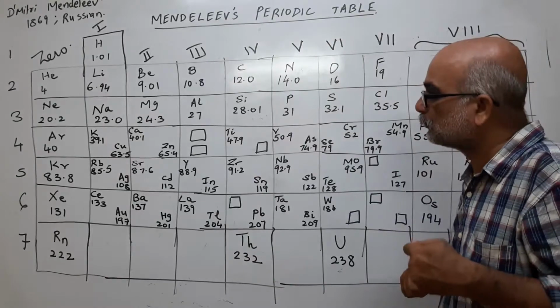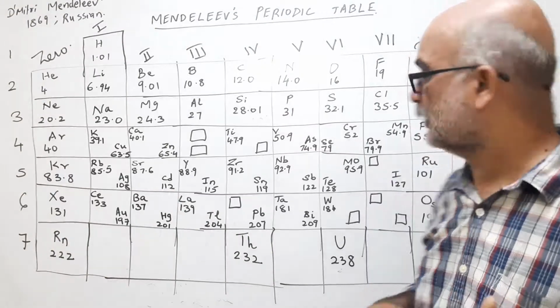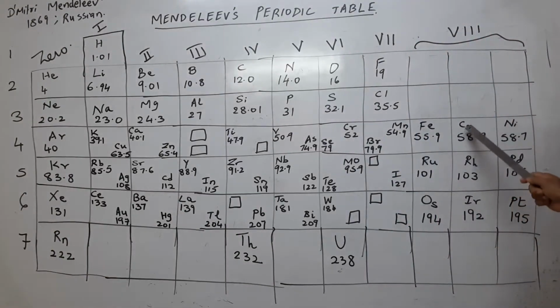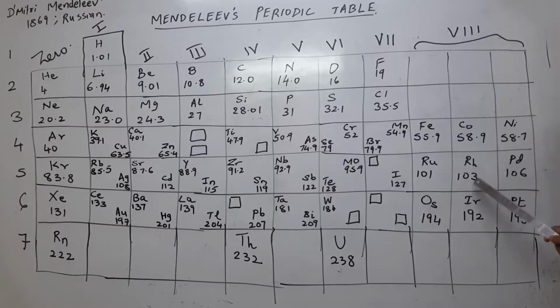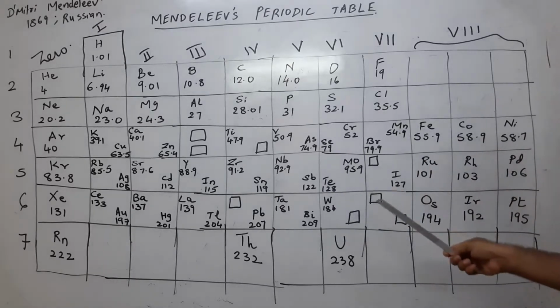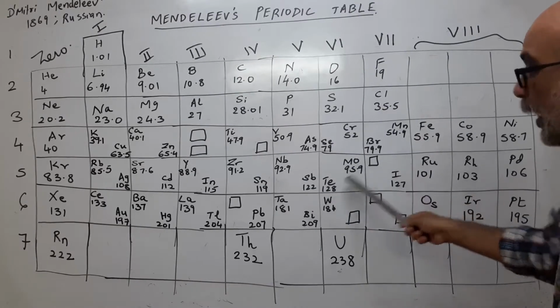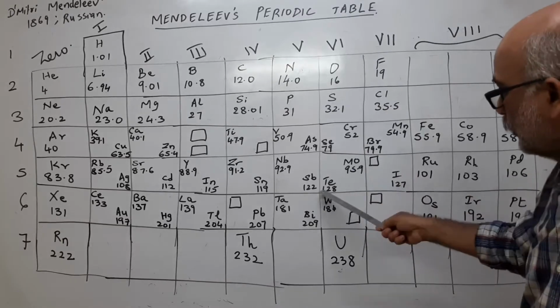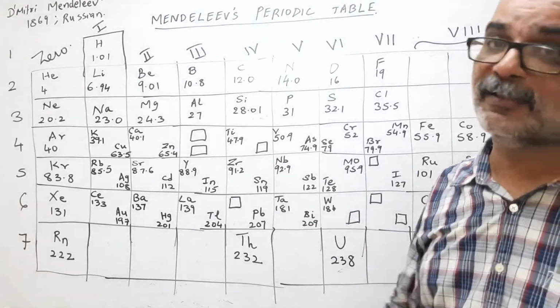Now, there are certain elements which were not adjusted as per the increasing order of atomic mass. Let us see here, cobalt and nickel. Cobalt is 58.9, and nickel is 58.7. Actually 58.7 should have come here and 58.9 should have come here, but it was not so. Similarly, take tellurium at 128 and iodine here. Iodine should have come here and tellurium should have come here, because it is an increasing order. So 127 should come first and 128 after, but it was not arranged as per the increasing order of atomic mass.